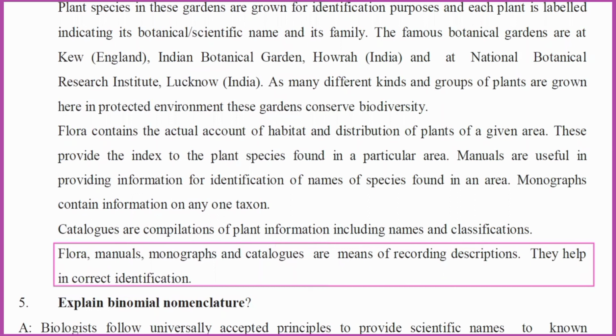So now I will draw once again. Flora, manuals, monographs, catalogs. These are the small and big booklets which contain plant information. These are used for correct identification of the plants.